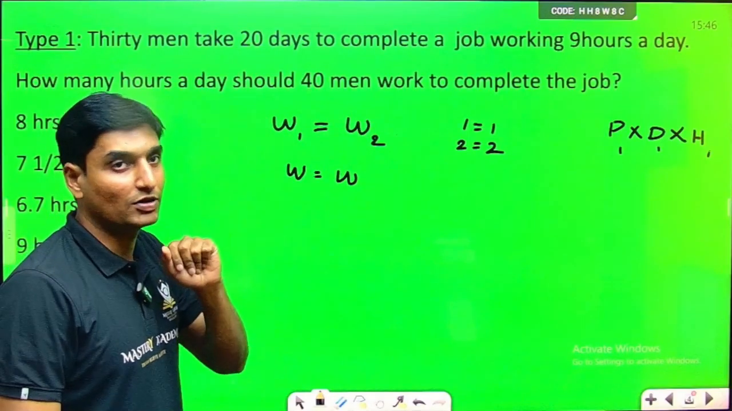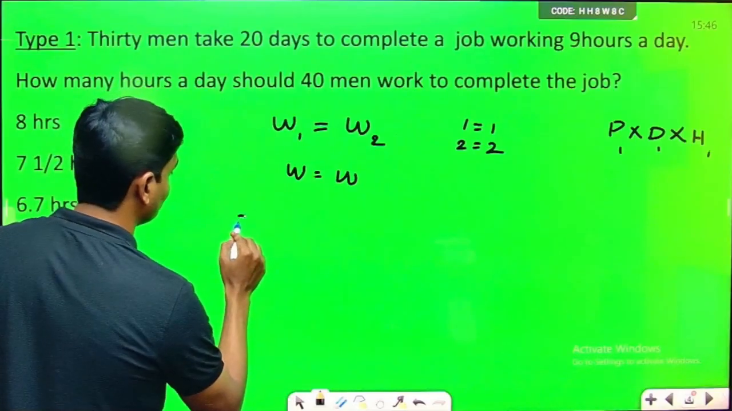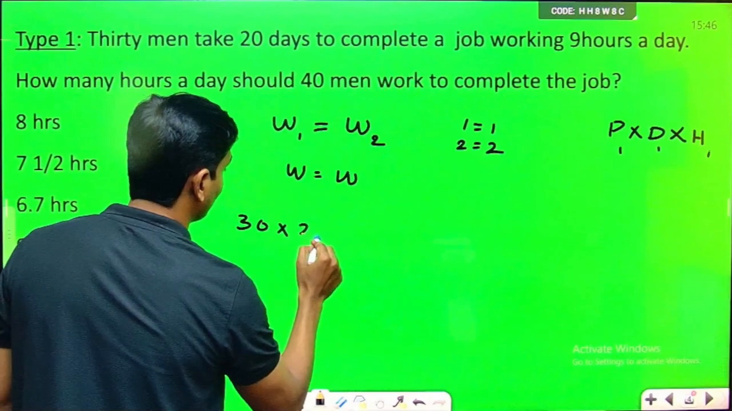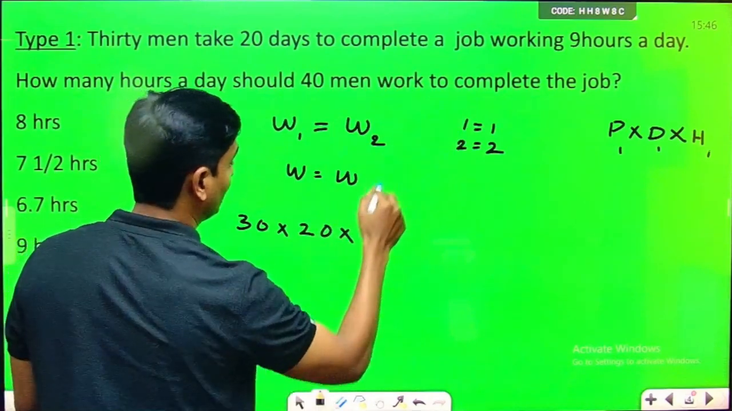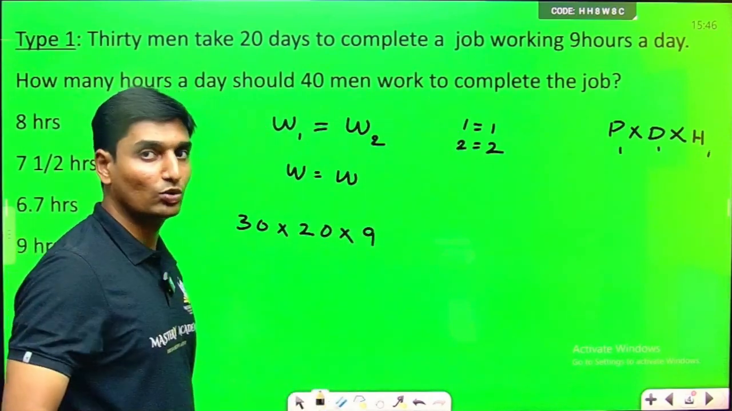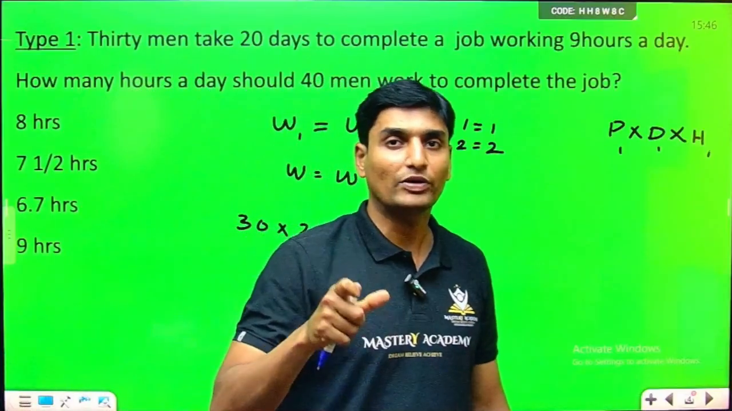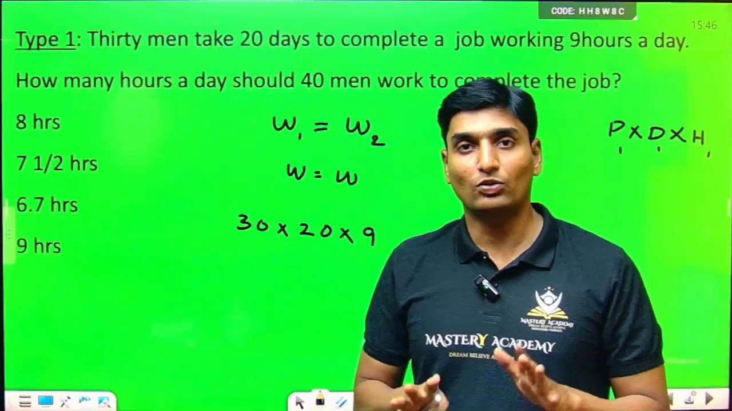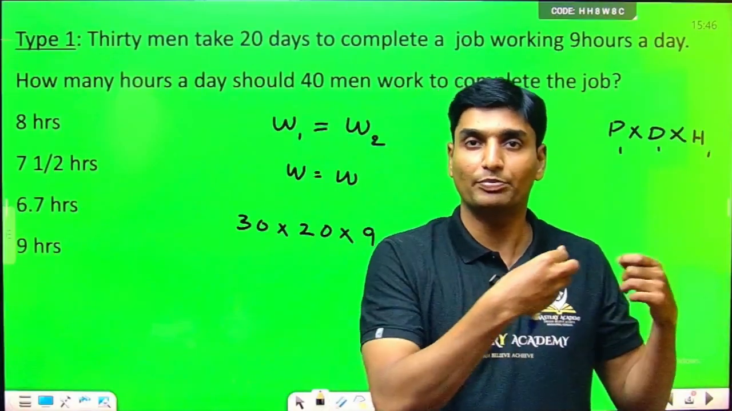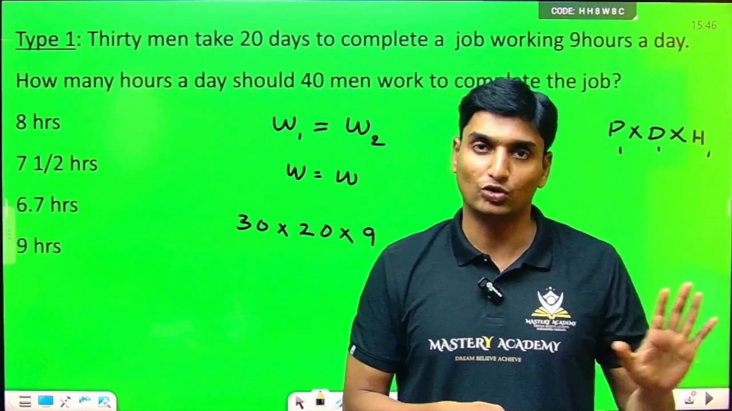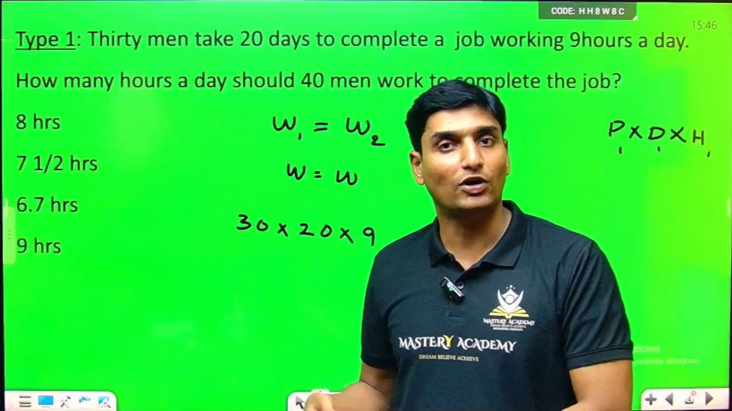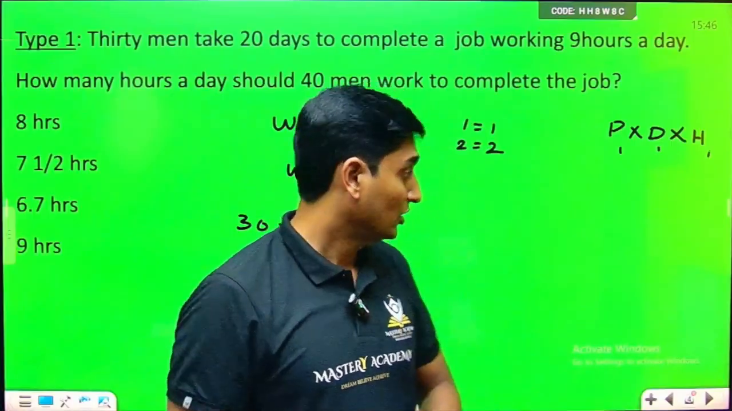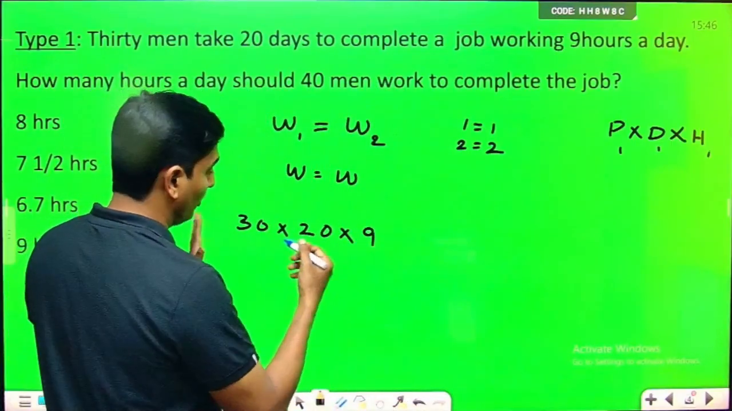So work done is given by what? 30 men. If they are working for how many days? 20 days. If they are working for what? 9 hours. Definitely we are only going to pay the people as long as they are working. There are totally 24 hours. If you are working only for 2 hours, the company will pay you according to the work for 2 hours. If you are working for 24 hours, they will pay you according to the time, OT, overtime. Okay. So this is the work done for 30 men.